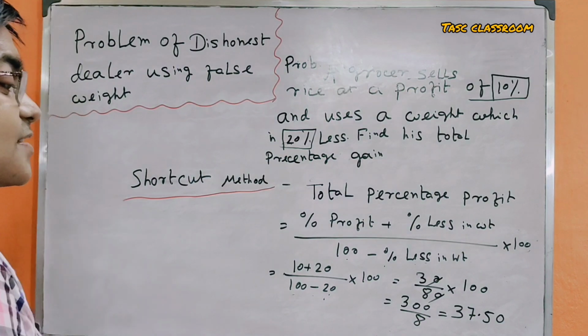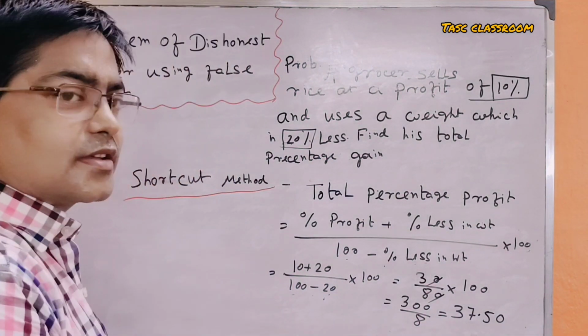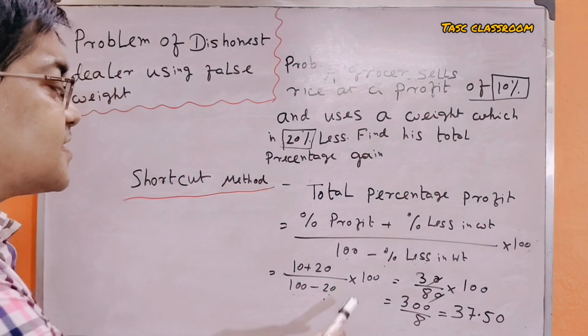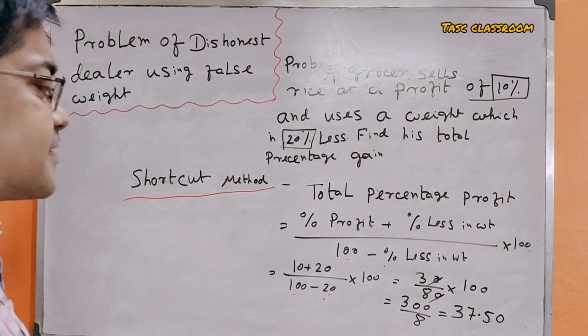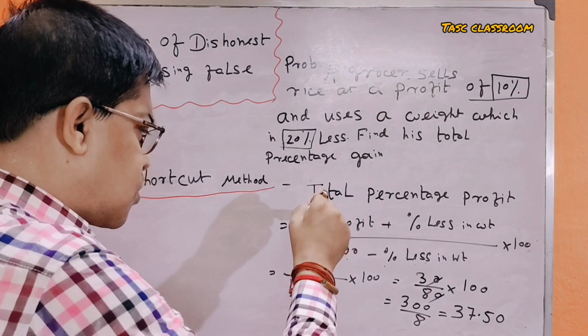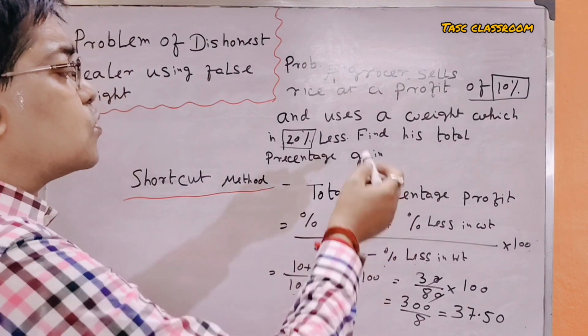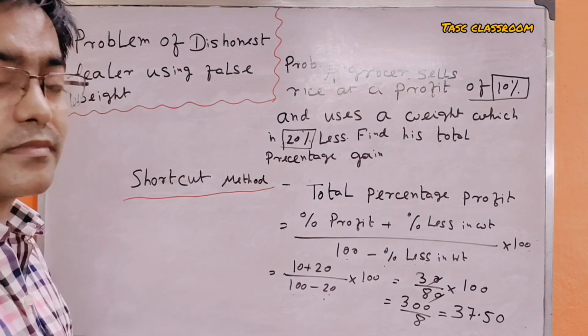That is, the answer is 37.5. This is the magical method. It takes quite a small time to solve these types of problems.